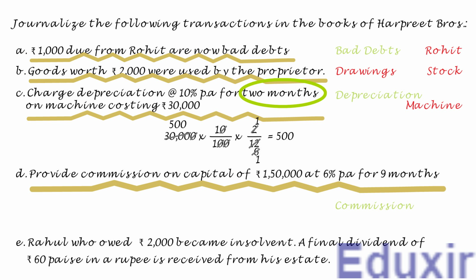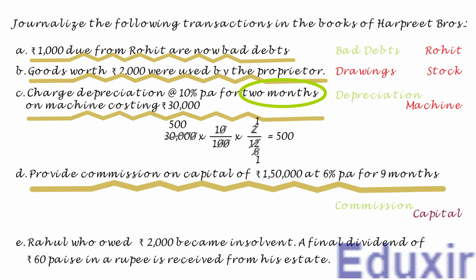Also note that this commission is not immediately paid to the proprietor, but it is provided. So, the commission provided should be added to the capital. Note that if this was paid out, we should not have added it to the capital. As it is not yet paid, it becomes part of the capital. So, it should be added to the capital. The rule to record any increase in the capital is to credit the capital account.